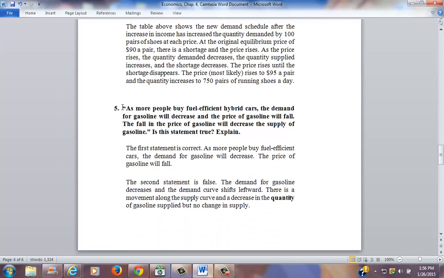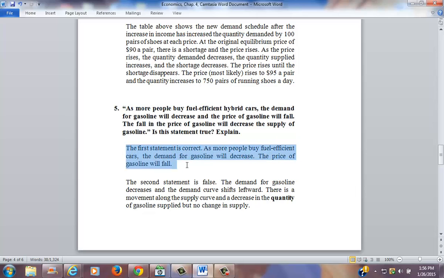Question 5 gives a quote: as more people buy fuel-efficient hybrid cars, the demand for gasoline will decrease and the price of gasoline will fall. The fall in the price of gasoline will decrease the supply of gasoline. Is this statement true? Explain.